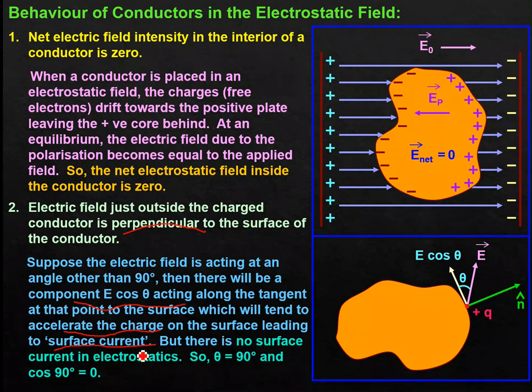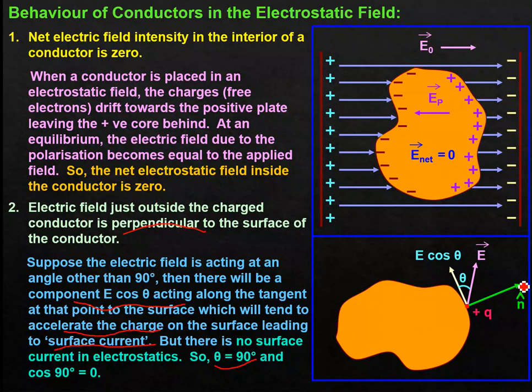But unfortunately, as per electrostatics, charges should be at rest and there should not be any surface current. So our assumption is wrong, and hence we say a theta other than 90 degrees is not possible. It must be 90 degrees, meaning the electric field must be along this direction.